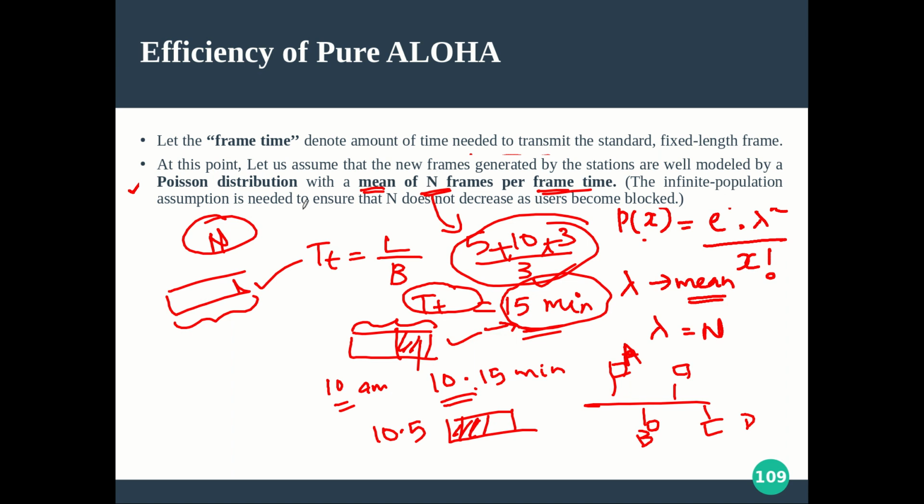So the infinite population assumption is needed to ensure that n does not decrease as the users become blocked. When users get blocked, whenever there is a collision, suppose A and B are trying, the data collides, both will be in a waiting stage. That is a blocking stage. Similarly, C and D try, and they are also in a waiting stage. So in this example, all 4 are in the waiting stage, right? If you take that n, it will be 0. That should not happen. That is why we are assuming an infinite population. If 4 are in the waiting or blocked state, some other infinity minus 4 number of stations are still alive. In that way we assume this for the derivation. So these things are assumptions for the smooth derivation of the efficiency part.